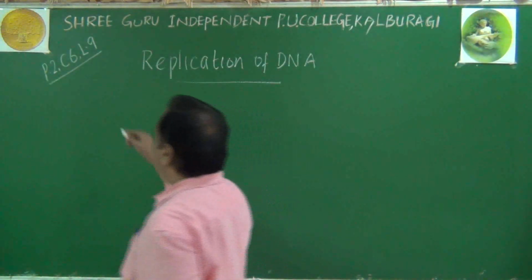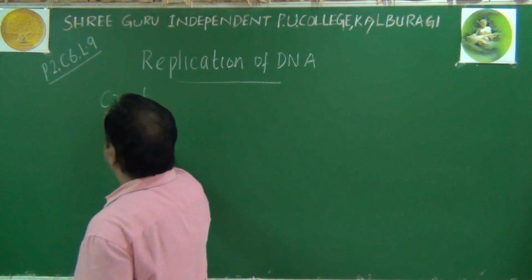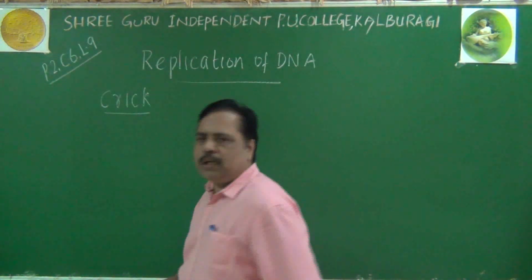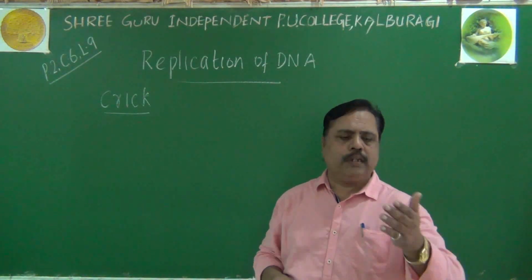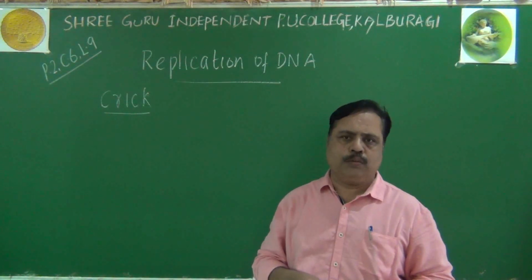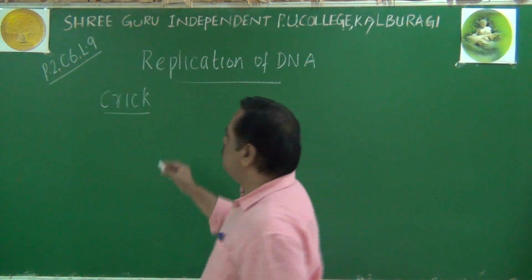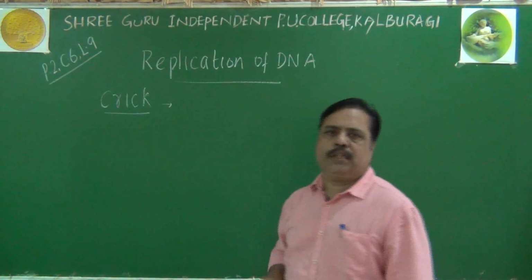Here, Crick proposed one important idea. Of course, Watson and Crick proposed the duplex model for DNA. Even Crick told about the central dogma of life. In addition to that, Crick contributed one idea about replication of DNA.